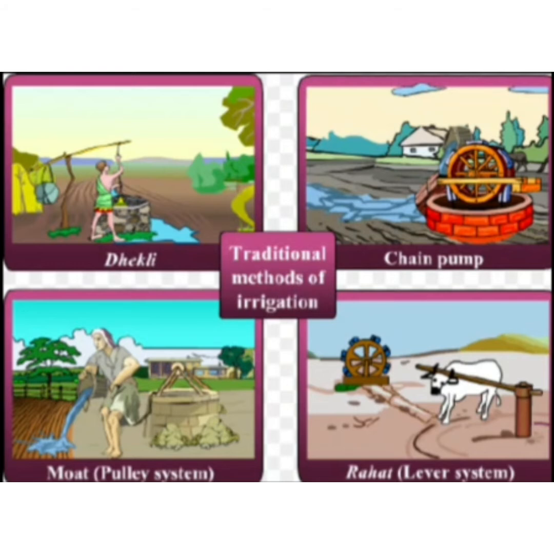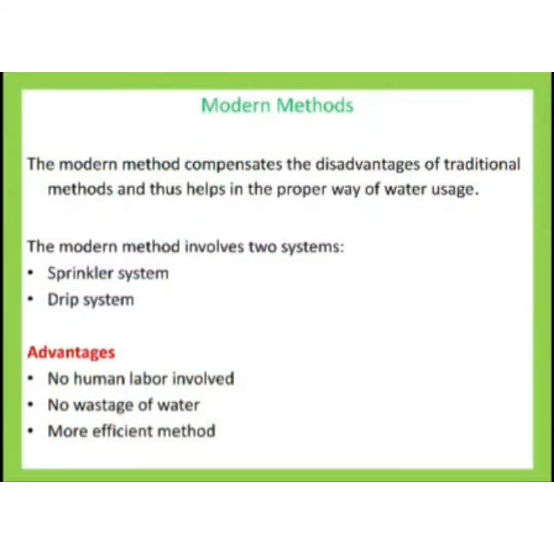Okay, next is the modern system. Because the traditional system has some drawbacks, we have introduced new methods of irrigation, that is modern methods. The modern methods compensate for the disadvantages of traditional methods and thus help in the proper usage of water. That is, modern methods have overcome the disadvantages of traditional methods. The modern method involves two systems, sprinkler system and drip system.